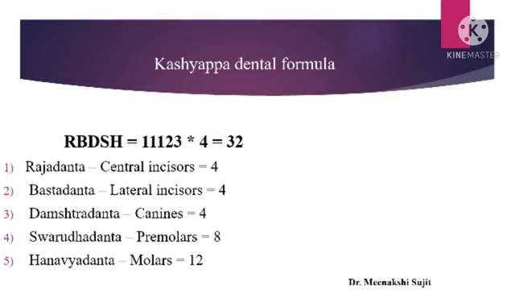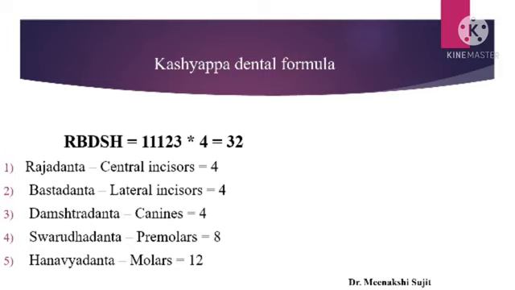And our Acharya Kashyapa gave RBDSH, meaning they will have 1, 1, 2, 3 into 4. If we multiply these by 4, we will get 32. The whole mandible covers 32 teeth, right? And the milk teeth, or the teeth before maturation, are 28. Later the total number of teeth is 32.